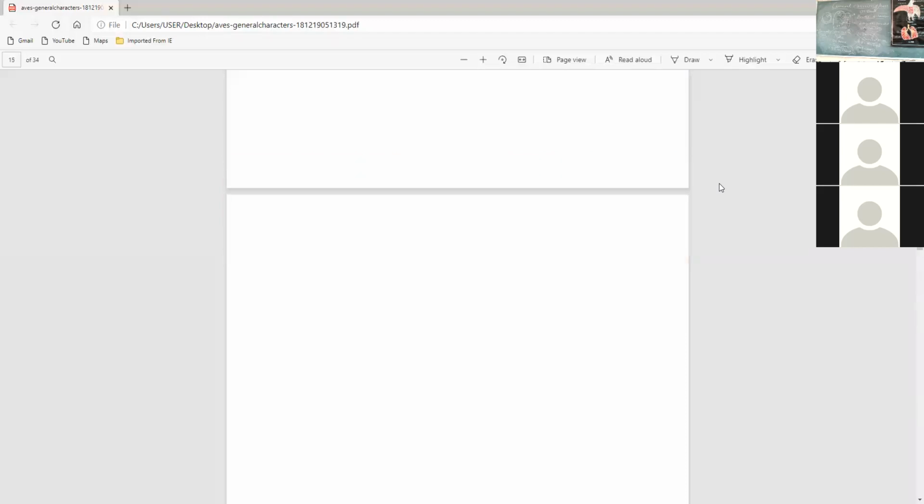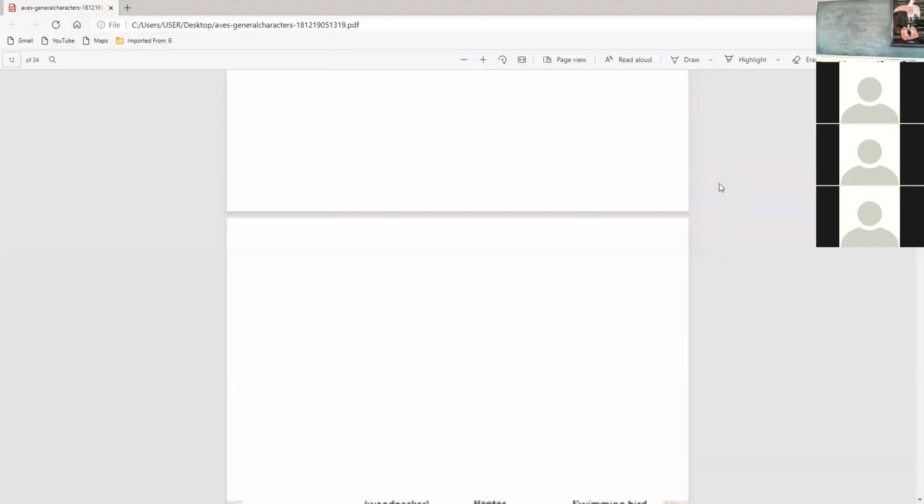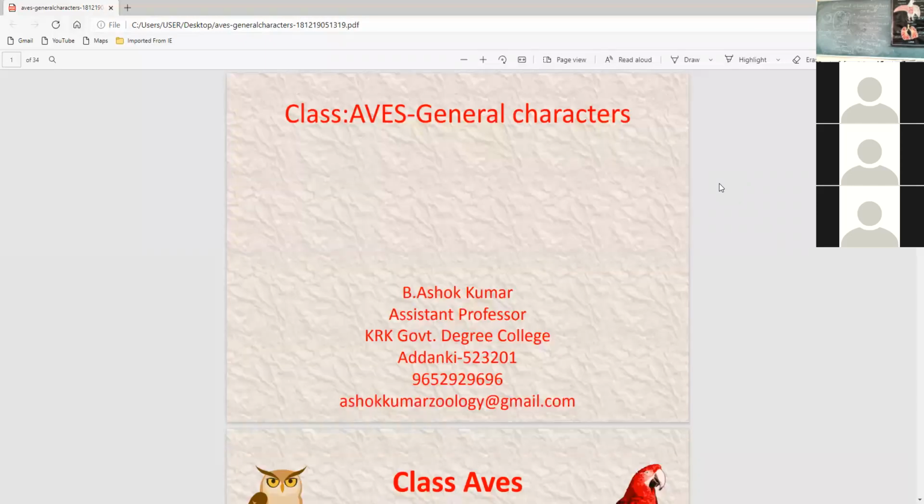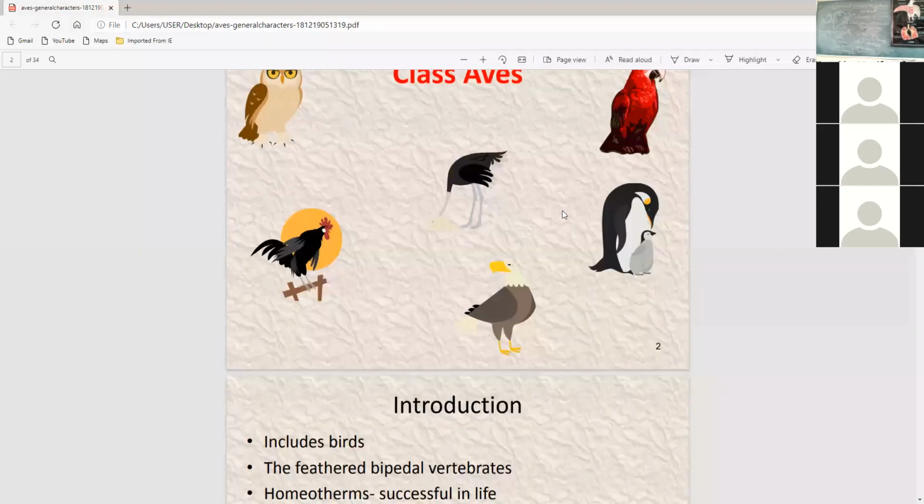So as to general character of the birds, including external character as well as internal character. Next, let's continue. Their adaptation is known as flight adaptation. Flight adaptation is also an important character. So these are all about the general character of a bird. Any doubt? Any question?